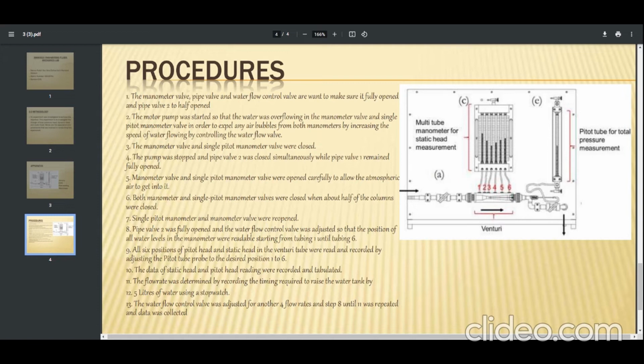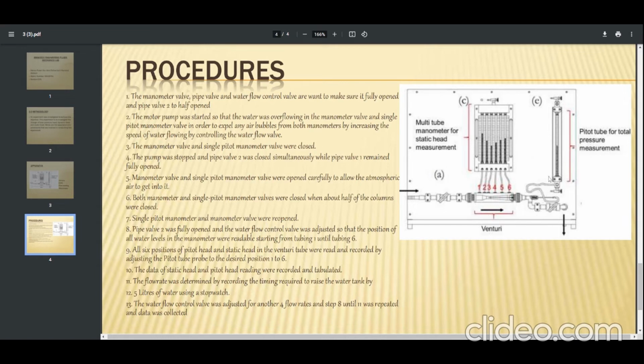The water flow control valve was adjusted so that the positions of all water levels in the manometer were readable, starting from tube 1 until tube 6. All 6 positions of pitot head and static head in the venturi tube were read and recorded. The data of static head and pitot head were recorded and tabulated.